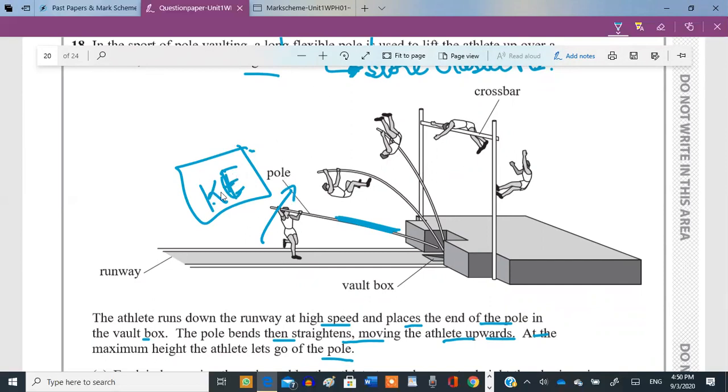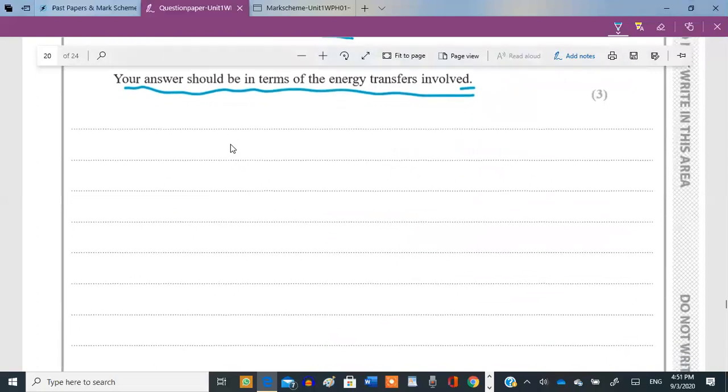But if that kinetic energy also converts into elastic potential energy, that elastic potential energy would then later convert into kinetic energy, and that extra kinetic energy would allow this person to go up. Okay, so we have to give it in terms of energies, and the elastic potential energy reference is very, very important. It's for 3 marks. Again, at least 3 points should be there in your answer.